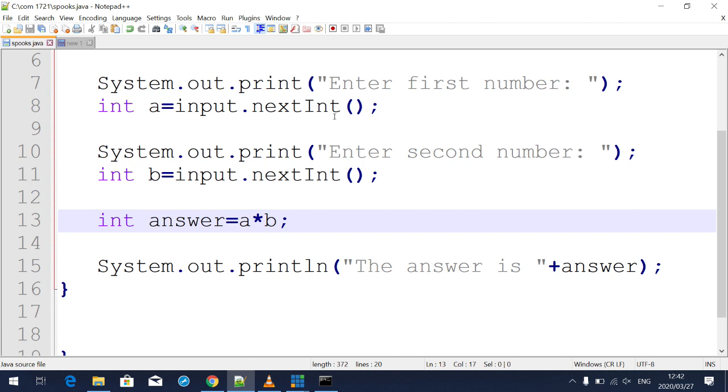Somebody was asking a question, saying, which operator is this? That operator is called modulus. It's called modulus. I hope you will understand.